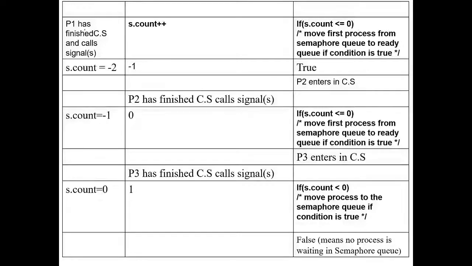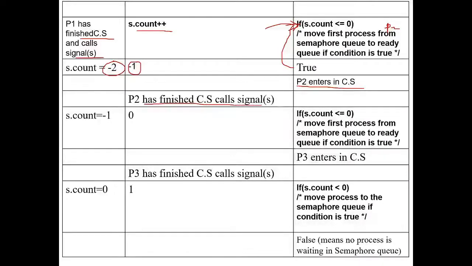Now here P1 has finished the critical section and calls the signal operation. When it executes the signal operation, it is going to execute s.count++, which increments the value of count, and it is also going to execute this code. Earlier it was -2, and when it increments it becomes -1. So this condition becomes true. It will remove P2 from the queue and P2 will enter the critical section.